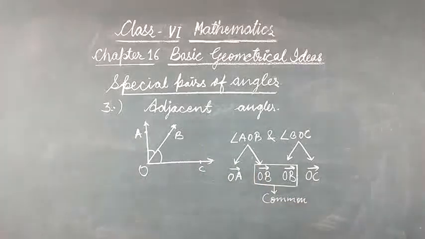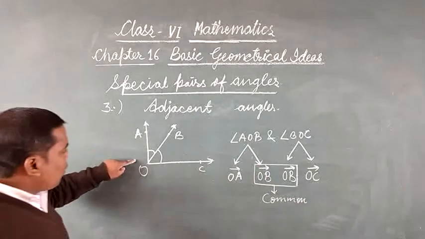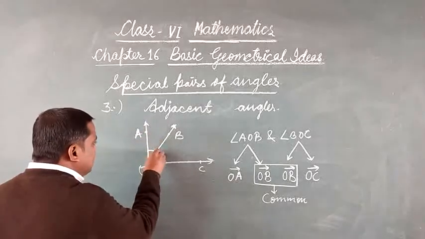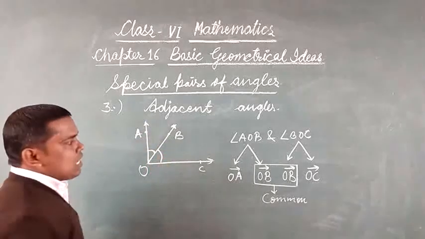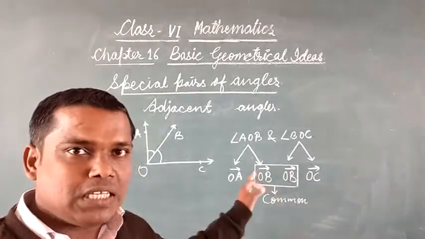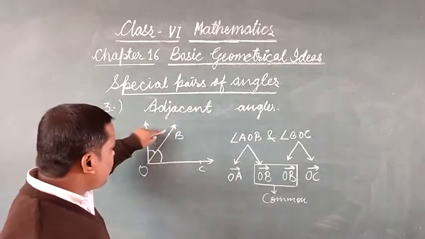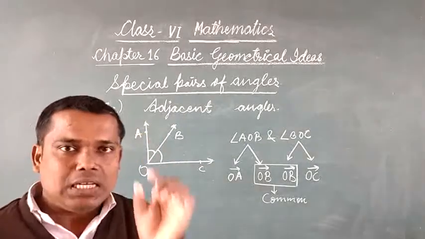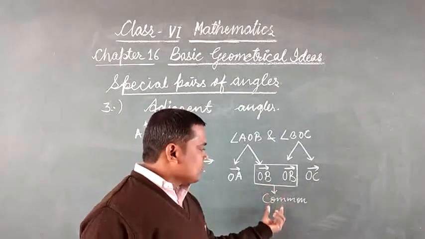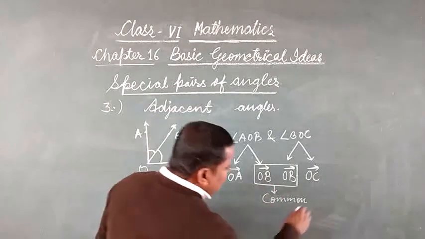That's why angle AOB and angle BOC are said to be adjacent angles. I hope it is clear to you, because one of the arms of these two angles is common, as you are seeing here. So it is the common arm.